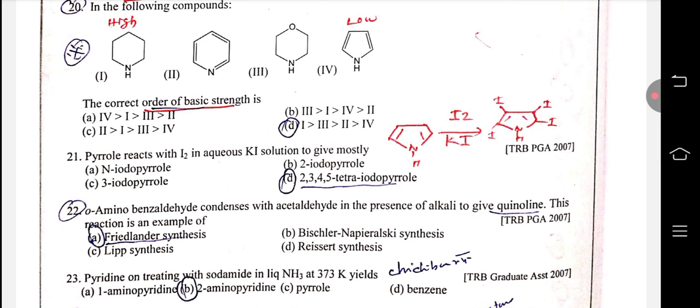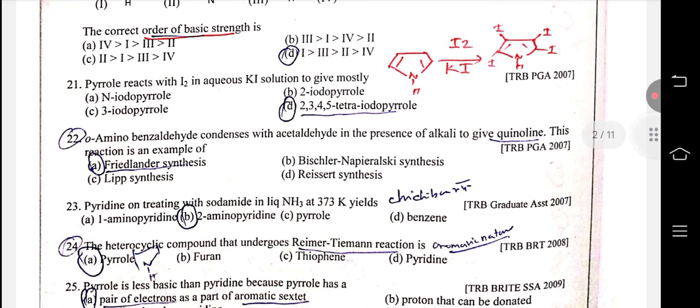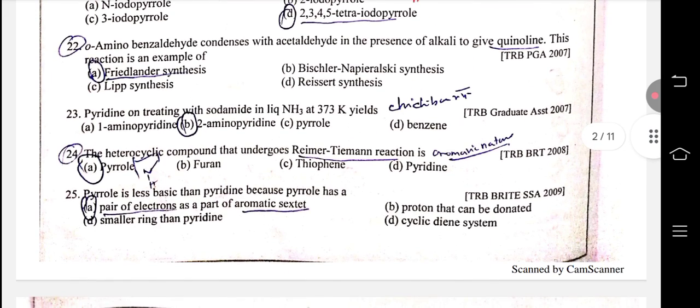4 is the right answer. Pyrrole reacts with iodine in aqueous potassium iodide solution to give mostly 2,3,4,5-tetraiodopyrrole. The o-aminobenzaldehyde condensed with acetaldehyde in the presence of alkali to give quinoline. This reaction is an example of the Friedländer synthesis.